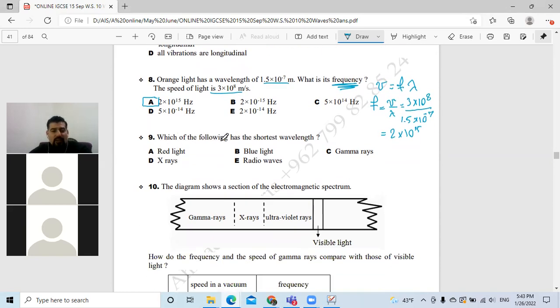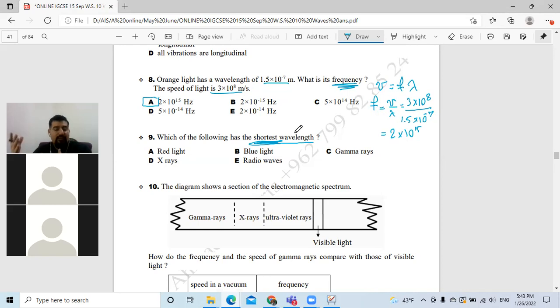Okay, number 9. Which of the following has the shortest wavelength? Which one has the shortest wavelength? I told you that you have to memorize them in order. As I think Ilaf or Salma sent us a word that we have to memorize them in order.